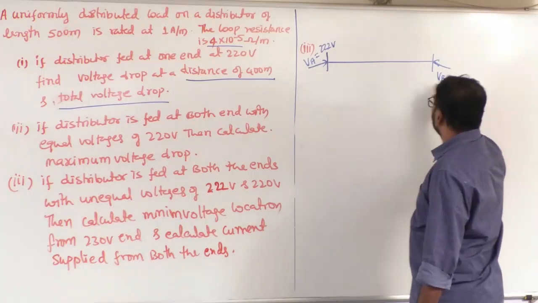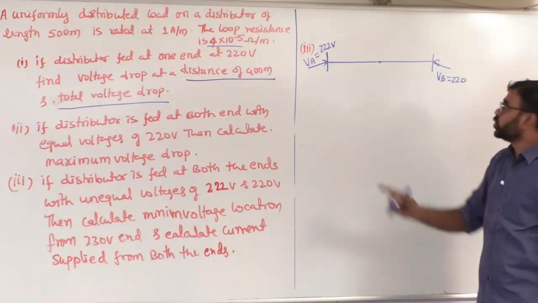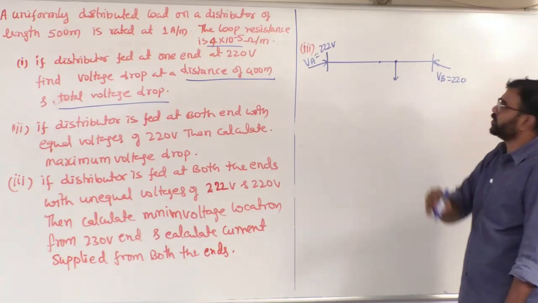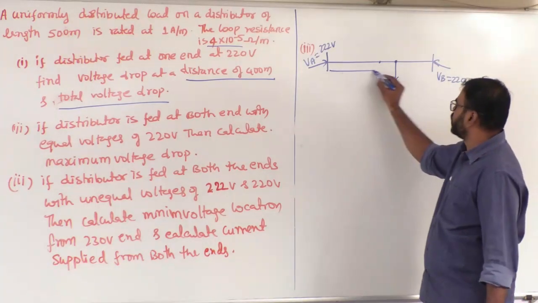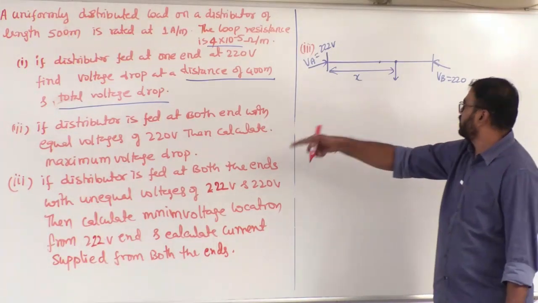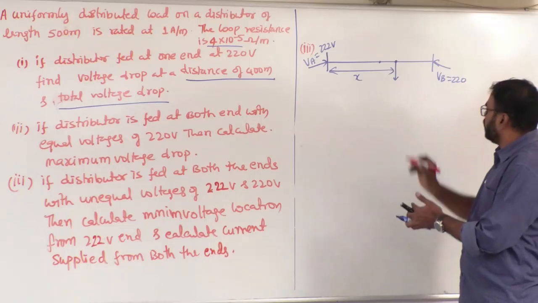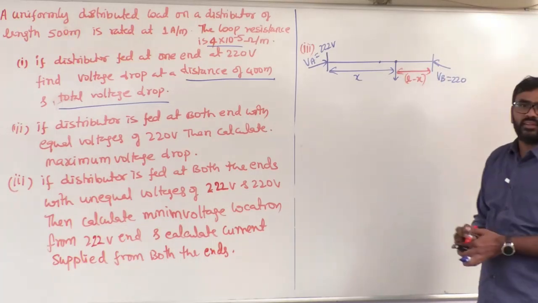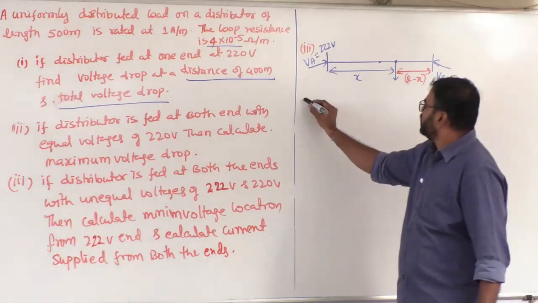Sir, if 220 means exactly the middle, then 222 means the minimum voltage location will move to this side. Okay, we need to find out x, the distance from the 222 volts end. Now what is this other distance? Indirectly, L minus x.